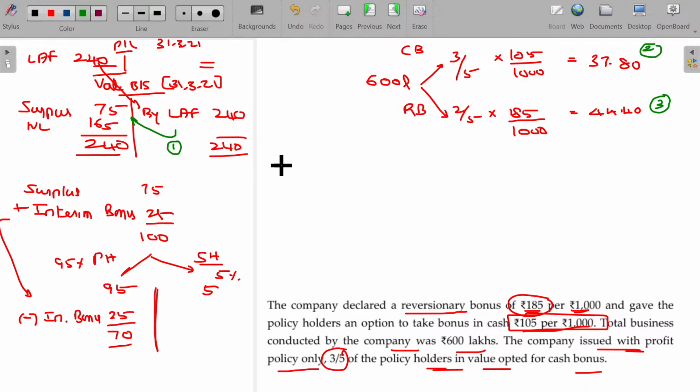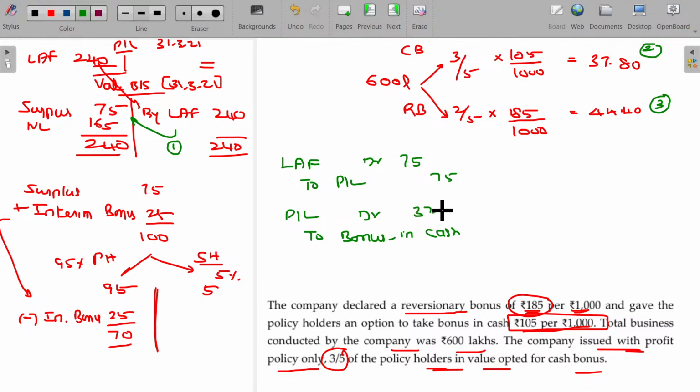Number 1. Life assurance fund debited, transferred to P&L account, this value being 75. From the P&L account, I am going to distribute the cash bonus immediately. So P&L account debit to bonus in cash, interim bonus or final bonus in cash. How much is that? 37.80.